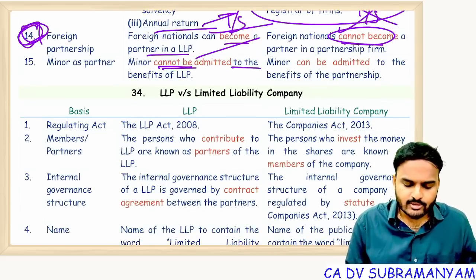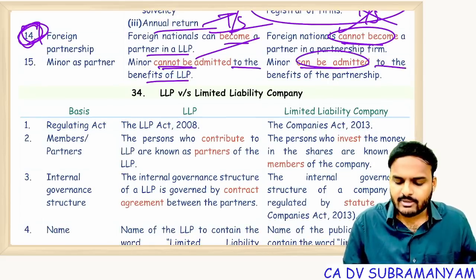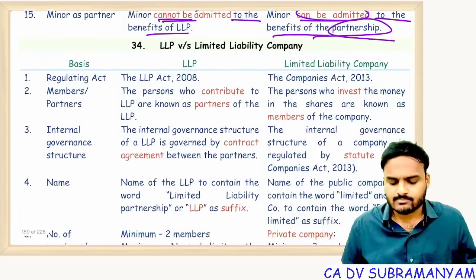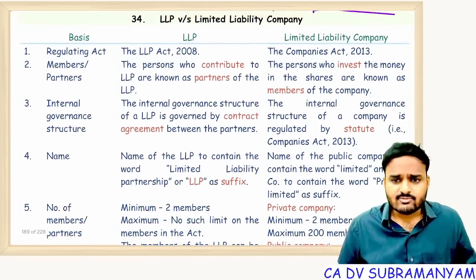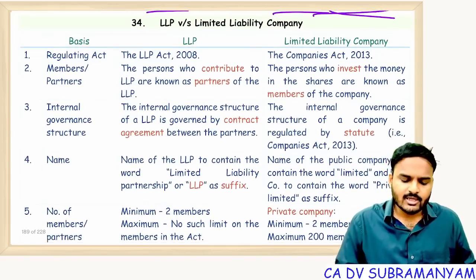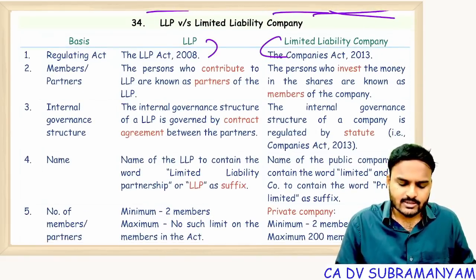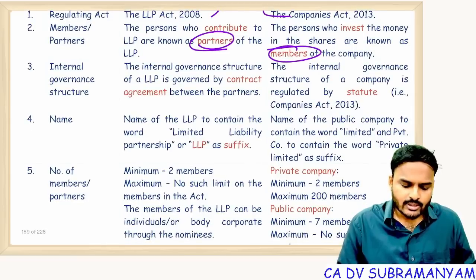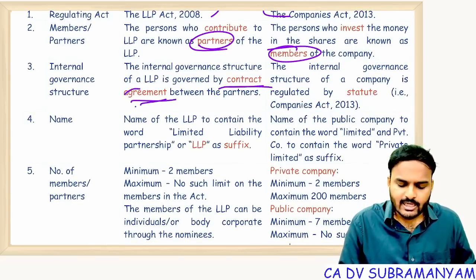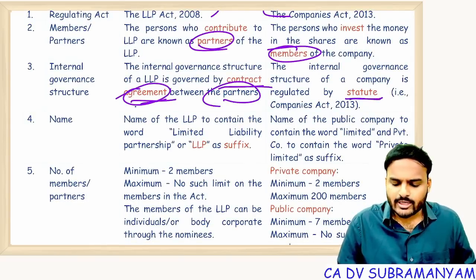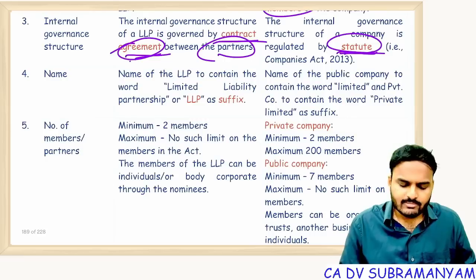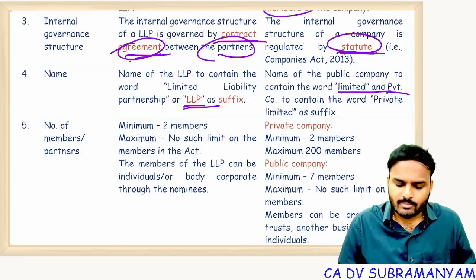Minors cannot be admitted to the benefits of LLP, whereas a minor can be admitted to the benefits of general partnership firms. Very simple. Next one, LLP versus limited liability company. LLP is governed by the LLP Act, company by the Companies Act. Here owners are partners, here owners are members. In an LLP, governance is decided by the LLP agreement or the first schedule, but here by the MOA, AOA and statute. Name ends with LLP, here name ends with limited or private limited.